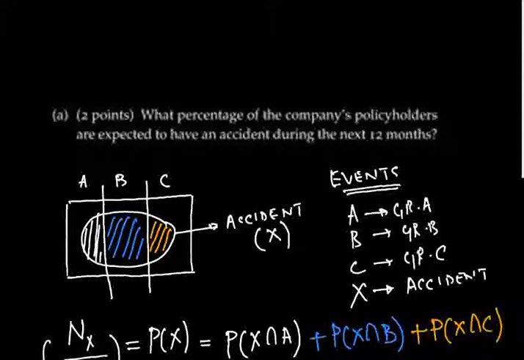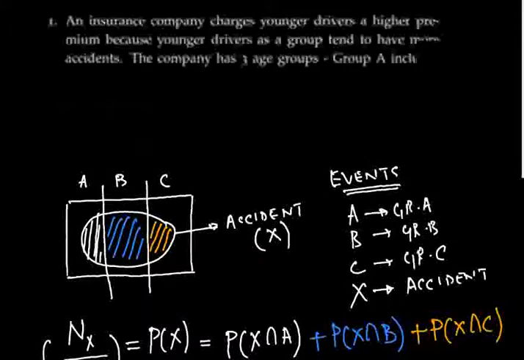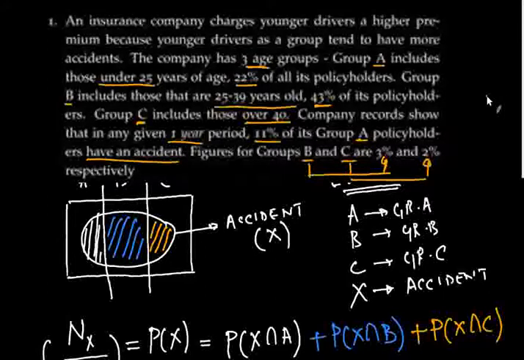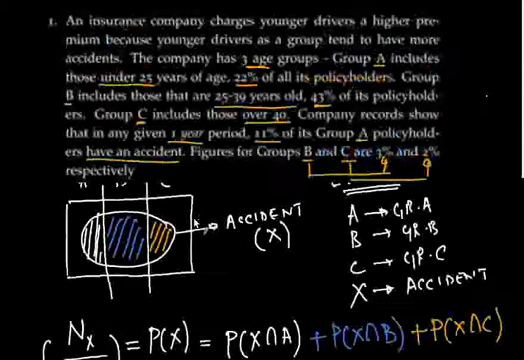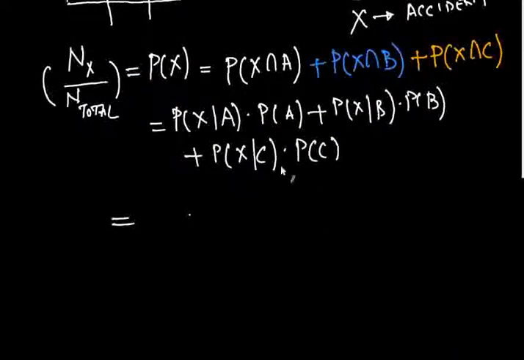So let me bring back the facts of the case. We have all of these facts over here. First question: do we know what the probability of A is? Well, 22% of policyholders are in group A, so the probability that a policyholder belongs to group A is 22 by 100. So yes, we have the probability of A.